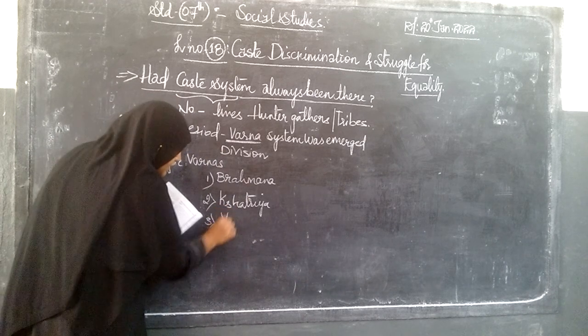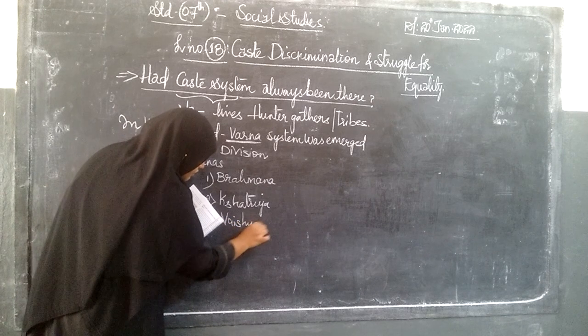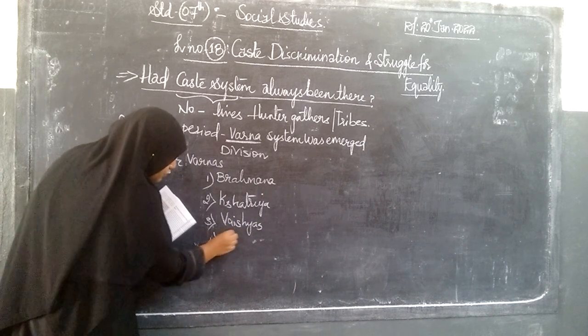Third, Vaishyas, means accountants, money matters. And the fourth is Shudras.